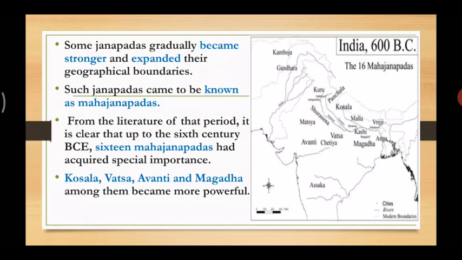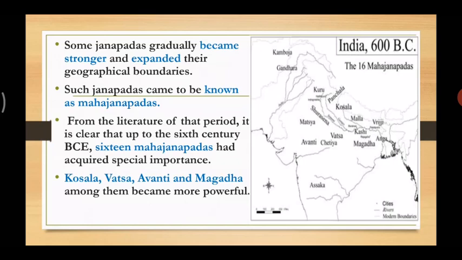So they slowly started expanding their boundaries, and that is why these Janapadas were called Mahajanapadas. In the name only you can understand; it's not difficult to understand. Janapadas were small states. But some Janapadas became stronger and increased their geographical boundaries or areas, and then they were called Mahajanapadas.